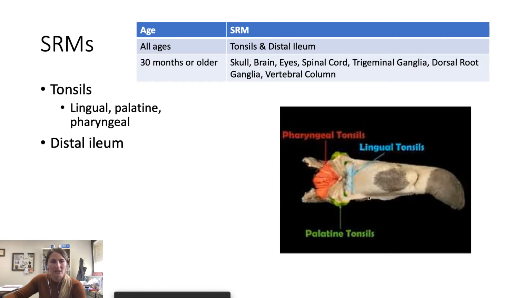We are specifically looking at these 3 tonsils: lingual, palatine, and pharyngeal. And so we would make a cut right here and sell the front portion of the tongue, and the back portion is waste. At the Utah Meat Lab, we do not sell tongues, so we don't ever have to do that. The inspector would look at all of these tonsils, make sure they're normal shape, normal color, normal size, and once he's done, then we just toss the whole tongue.